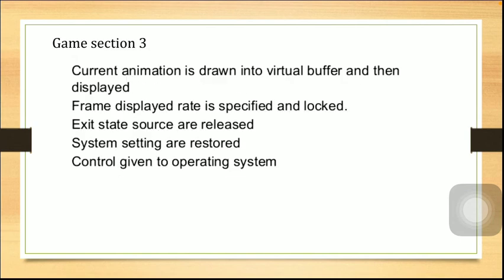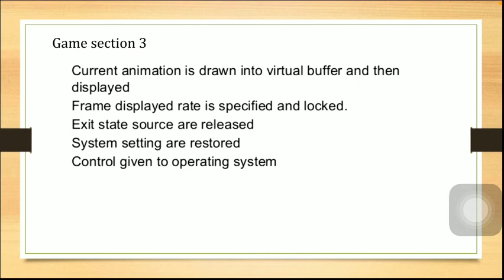In game section 3, the current animation is drawn into a virtual buffer first, and then it is displayed frame by frame according to the frame rate and locked accordingly. State sources are released here. If there is an exit state, then sources are released here. System settings are restored in game section 3, and control is given to the operating system.